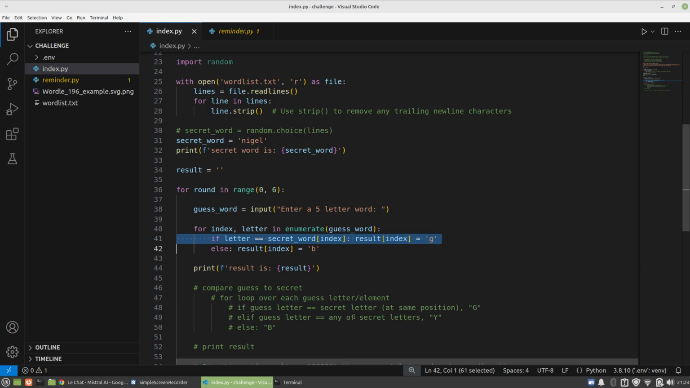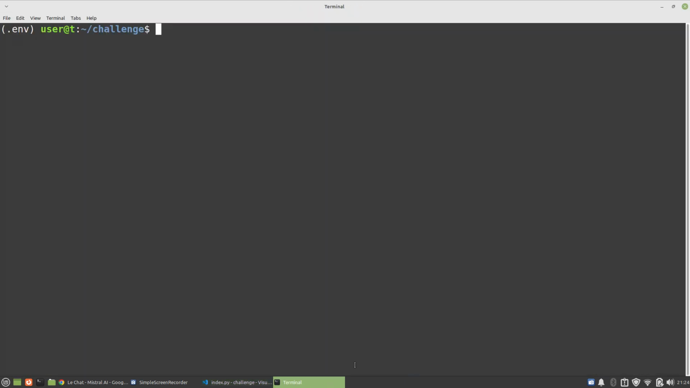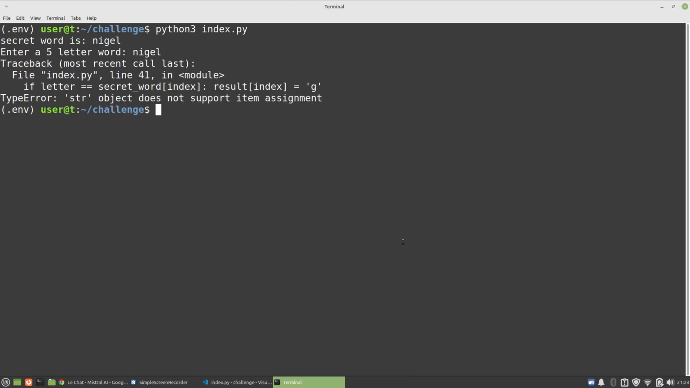I've actually had a look. I want to show you what happened. There's no errors here so far, but if I run this, we do. So the secret word is Nigel, and I'm just going to say Nigel. I want to score all green, and we got an error here, and it says the type error that the string object does not support item assignment. Oh, okay, I see what it means. It doesn't like me doing result index equals G.